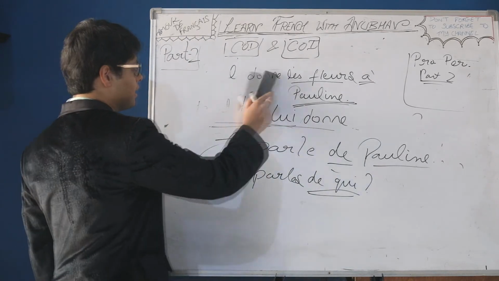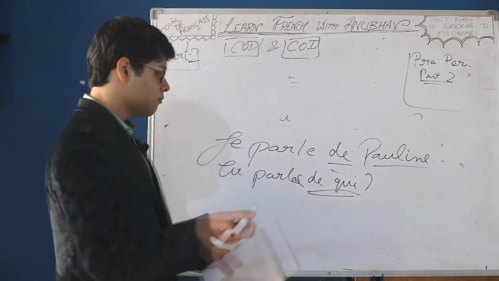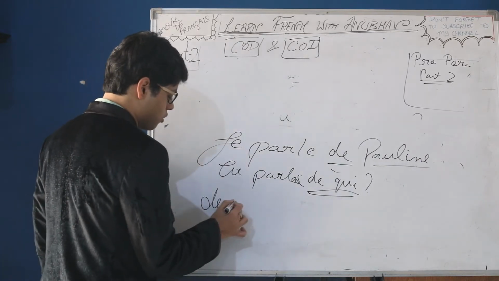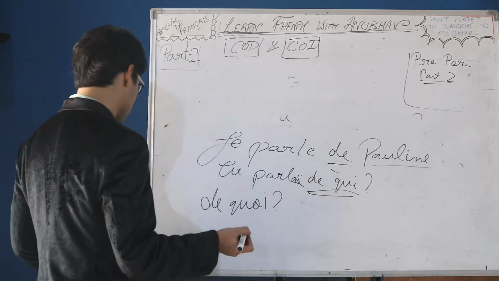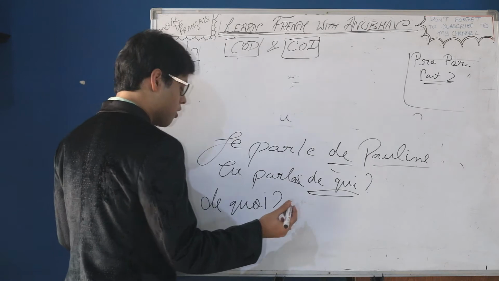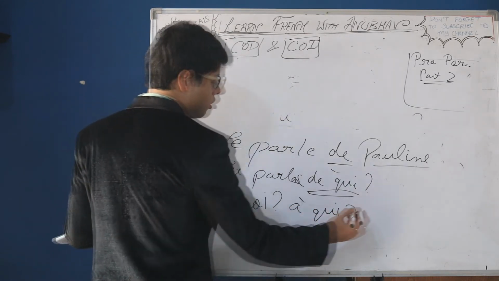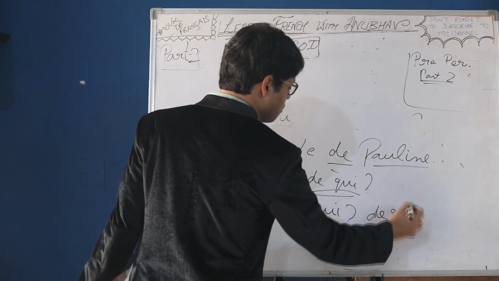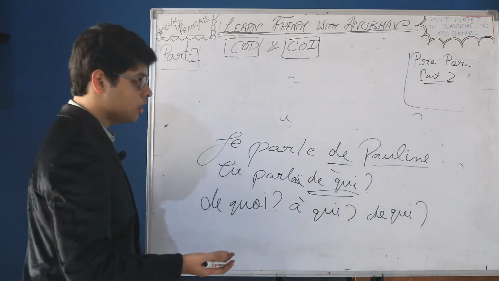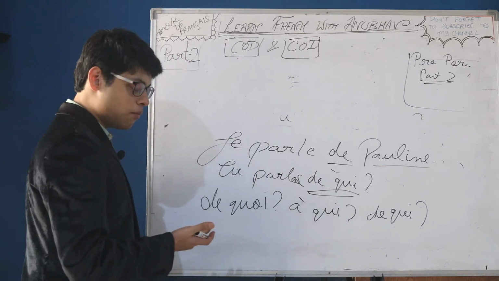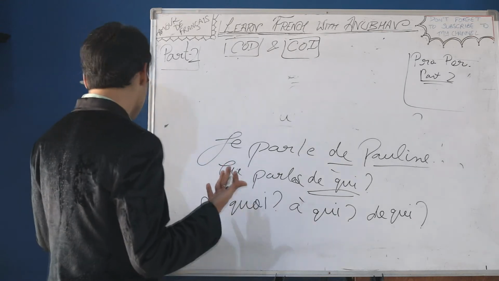Complément d'objet indirect. Another question we can form, like de quoi, about what you are talking, or questions like à qui, to whom, or de qui, from whom. So in this manner we can form endless questions. It's just that we will be putting the preposition in front of them. For COD we don't put the preposition in the question.